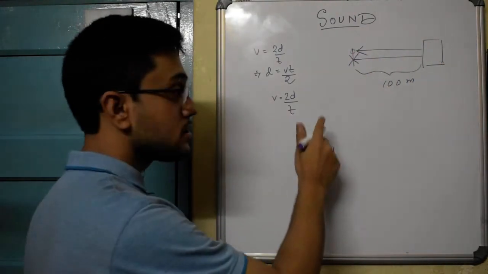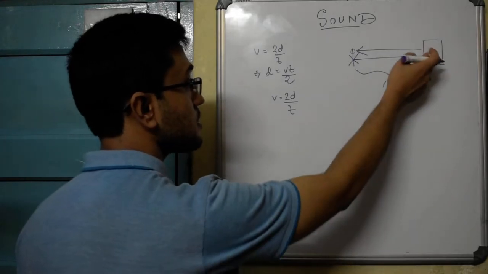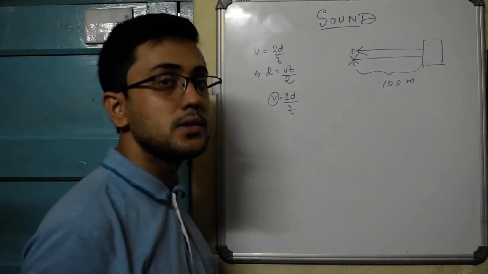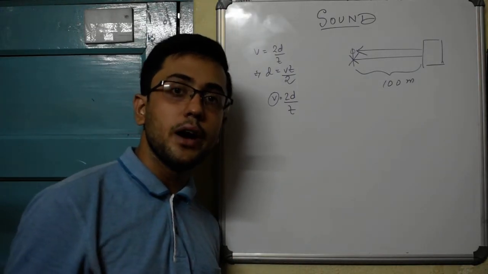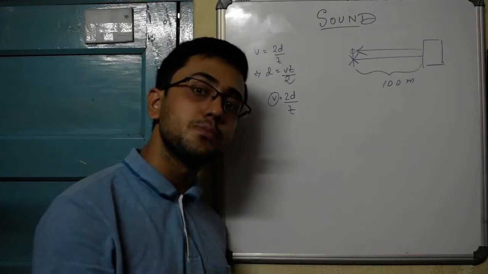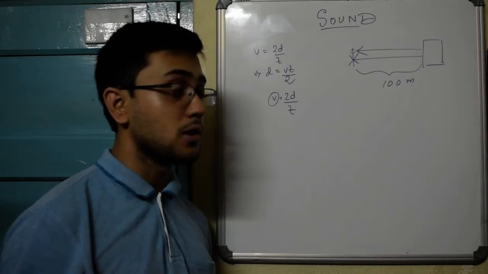You know the distance and you measure with your stopwatch how much time it takes for the sound to come back to you. From there you can find out the velocity of sound in air. So just like you used the velocity of sound to find out the distance, if you know the distance previously, you can use that to experimentally check for yourself the speed of sound in air.